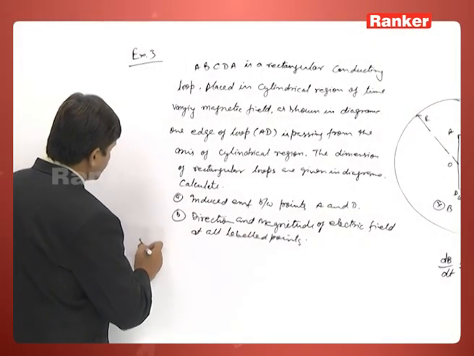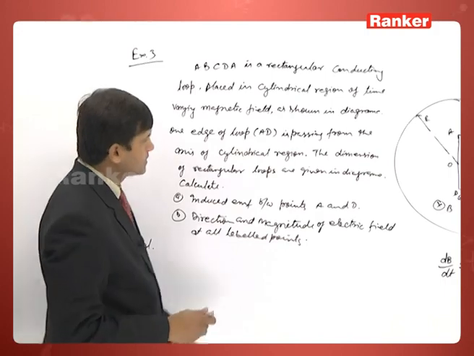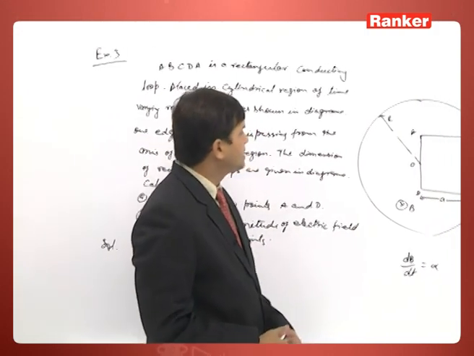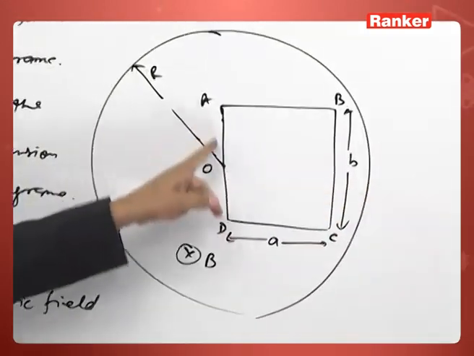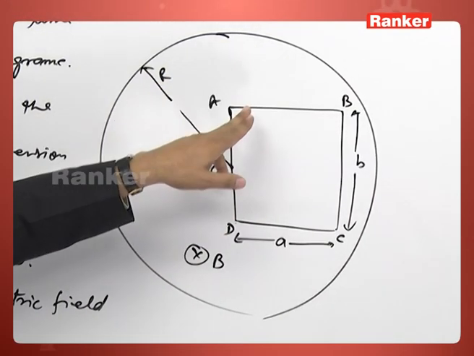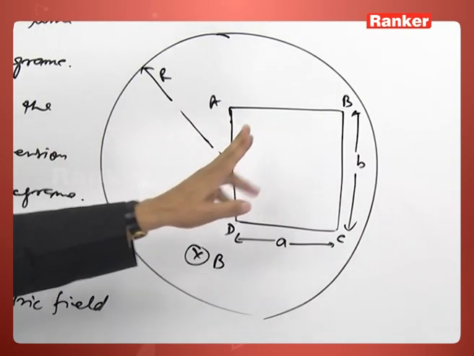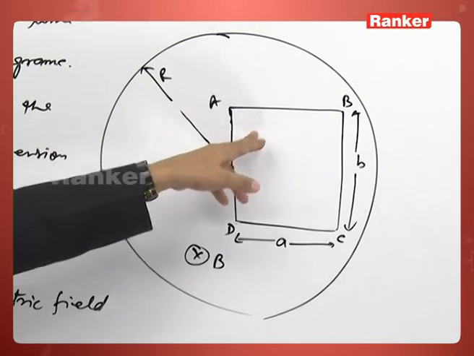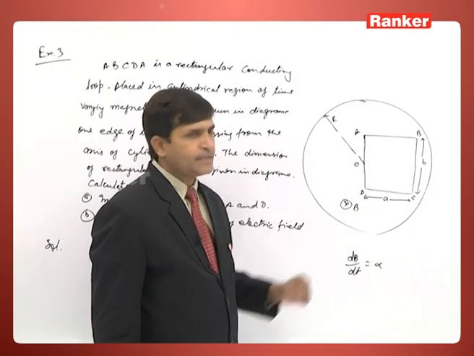This is the question here. It means we have to find the induced EMF between points A and D, as well as find the electric field at all labeled points. Labeled points means the points which have been labeled with A, B, C and D.